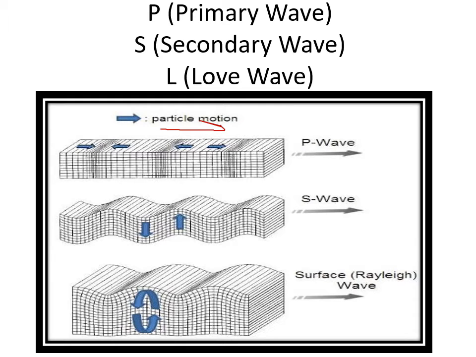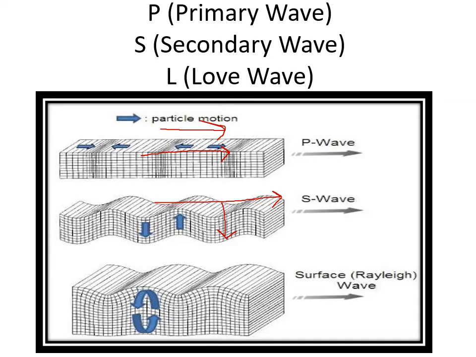First one is the P wave. This is the propagation direction, and this is the motion direction. Both are parallel. That is known as longitudinal wave. This is the S wave. This is the propagation direction, and this is the motion of the particles, which is perpendicular to each other. That is known as transverse wave. And the last one is known as surface wave. Surface wave is quite different from the P wave and S wave.